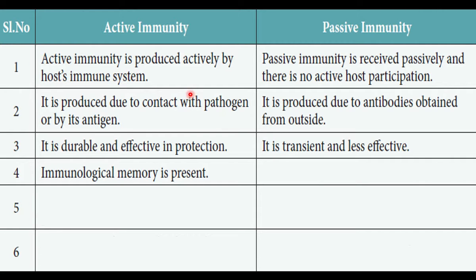Active immunity involves the activation of host immune system. Immune response is shown by the host immune system. At that time, memory cells are produced. So when the infection takes place for a second time, the immune system shows a fast immune response. Here there is no memory in passive immunity because host immune system does not involve in the process. One individual receives the ready-made form of immunity from outside.